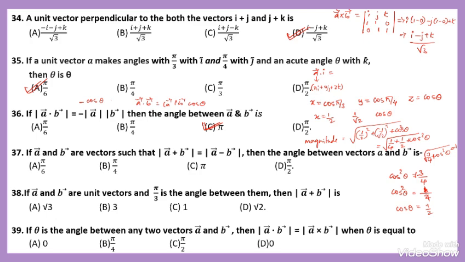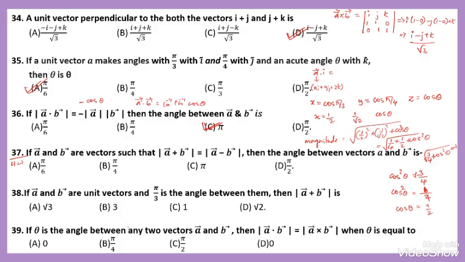37. If vectors A and B are two vectors such that magnitude of vector A plus B is equal to magnitude of A minus B, then the angle between the vectors A and B is... While solving this one, we have to solve it similar to the 32nd question, and the 12th question is similar to this one. We have to solve this one. This is a homework problem.